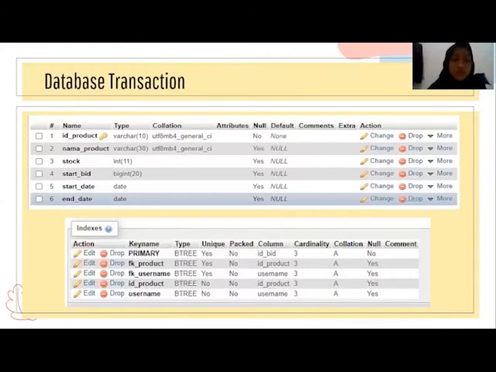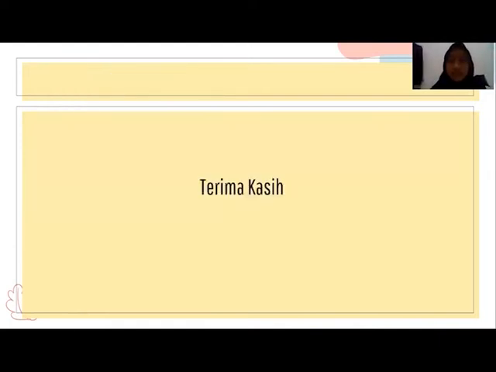Next. Database transaction. In database transaction, we have 6 rows and 1 primary key, ID product as the primary key. Next. Thank you.